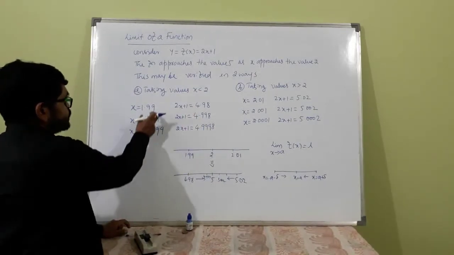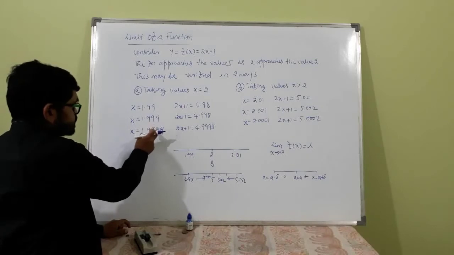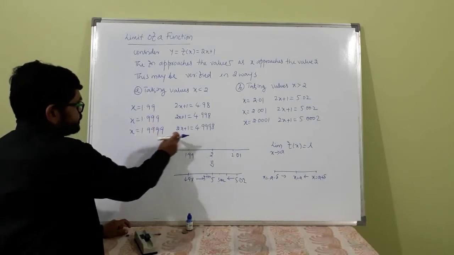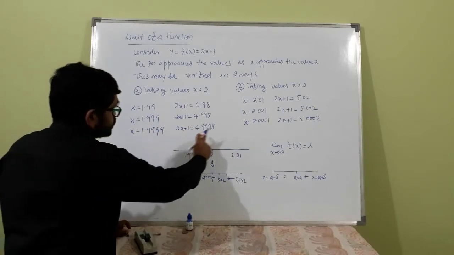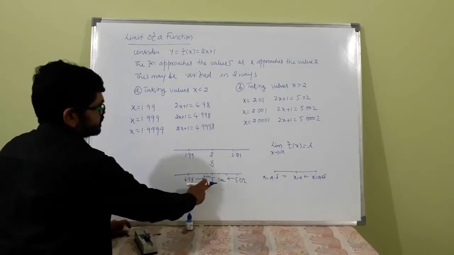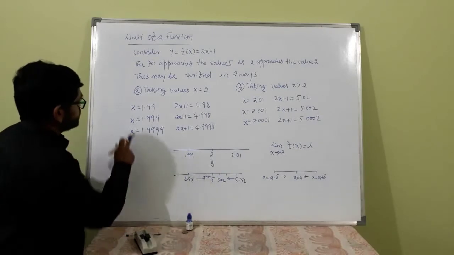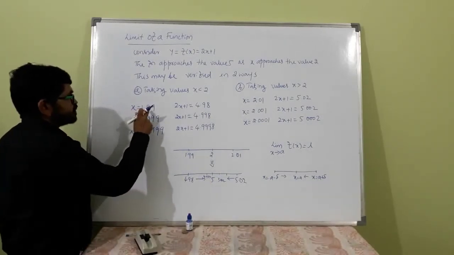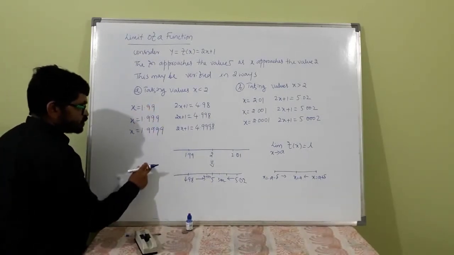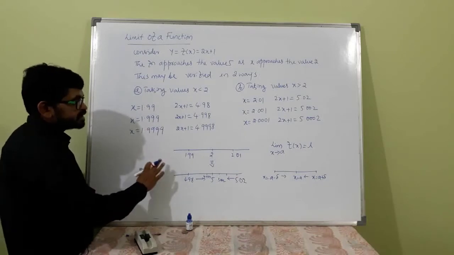As you increase the x values, the functional value becomes closer to 5, isn't it? That means as x increases from 1.99 to 2, but not exactly equal to 2.